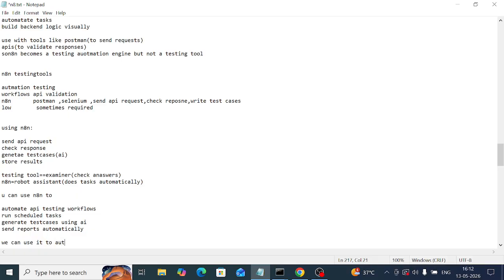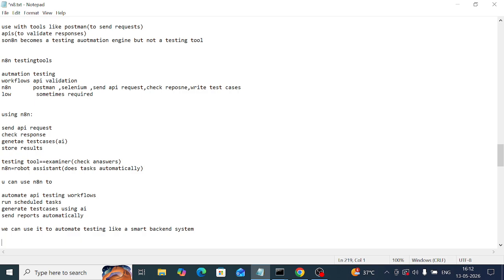These are the areas where we use n8n. That is the difference: it's a workflow automation tool, and this is how we are going to use it.